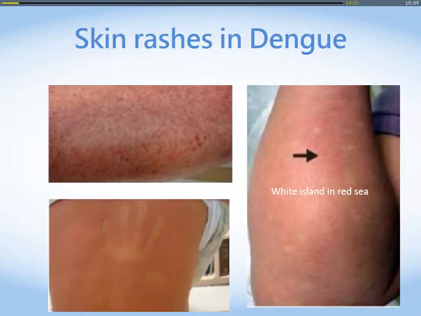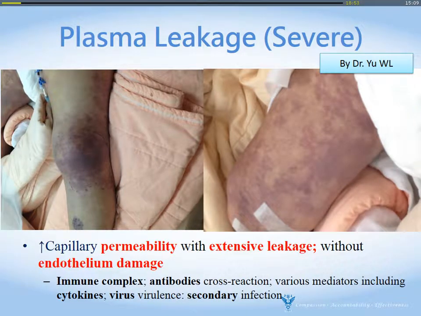Here is the skin rash in dengue. We can see some skin rash, and the characteristic could be some white islands in a red sea. Here is an example of my patient, the plasma leakage in severe dengue. It's caused by capillary permeability change with extended leakage and without any endothelial damage. Maybe caused by immune complex, maybe some antibody reaction, maybe some caused by secondary infection.